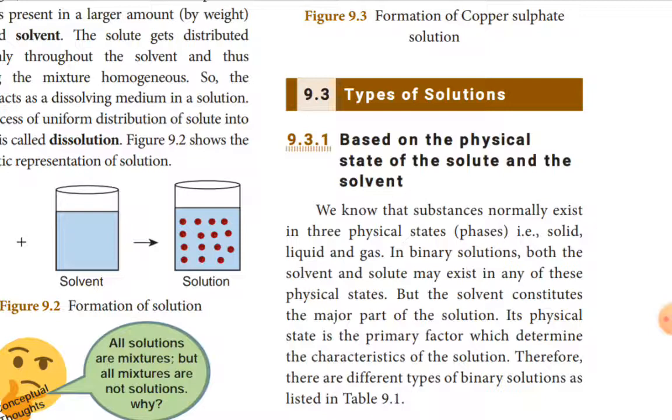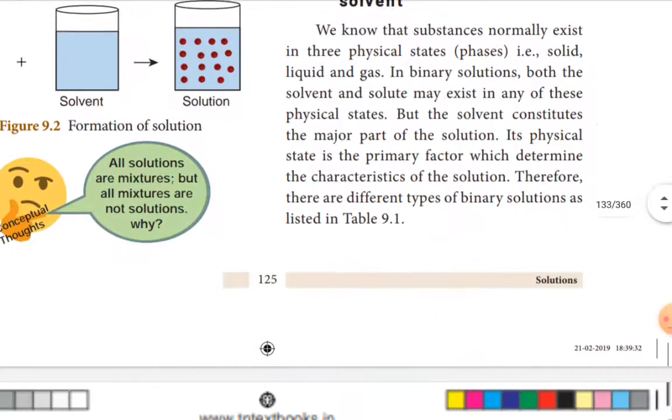Its physical state is the primary factor which will determine the characteristics of the solution, because solvents are always in the larger amount by weight. That component with the larger amount by weight determines the characteristics of the solution. Therefore, there are different types of binary solutions listed in Table 9.1.